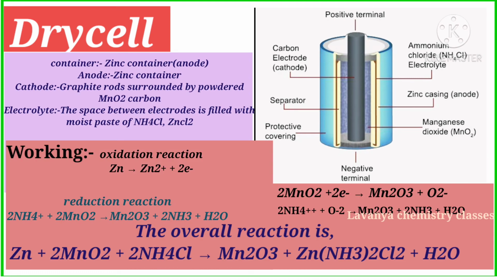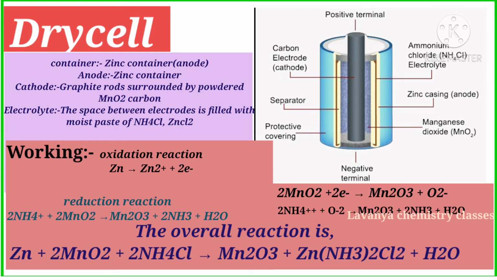In the dry cell, see here, a zinc container, which also acts as the anode. The cathode is a graphite rod surrounded by powdered MnO2 and carbon. In this cell, the electrolyte, the space between the electrodes, is filled with a moist paste of NH4Cl and ZnCl2, ammonium chloride and zinc chloride.